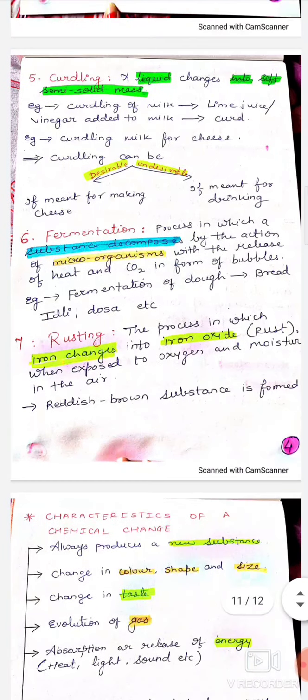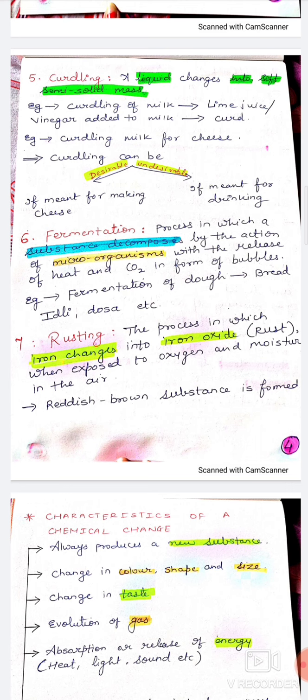The next type of chemical change is fermentation. You all must have eaten idli, dosa, then vada sambar. So how are all these foodstuffs prepared? Of course, by using the process of fermentation. Now let's see what is fermentation.